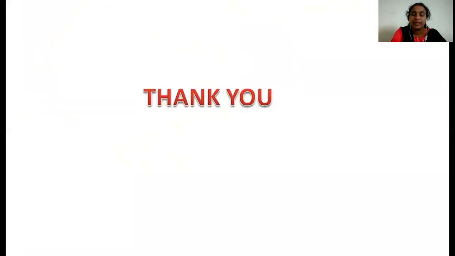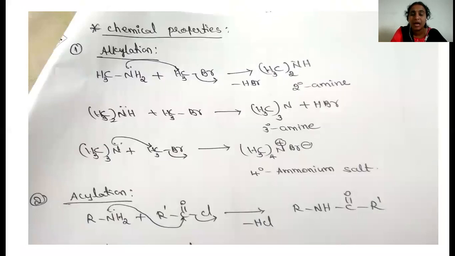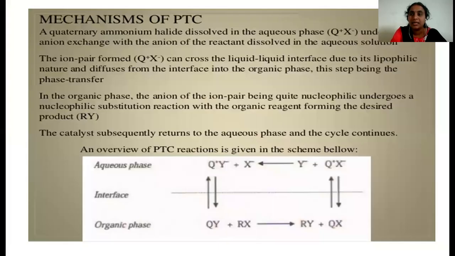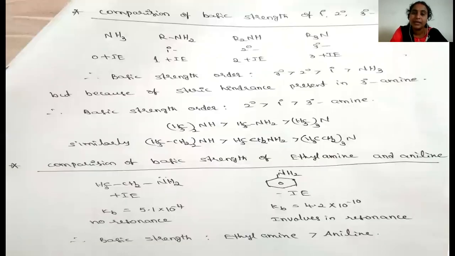So today we discussed the physical properties of the amines and the basic nature of the amines. Among all these amines, primary, secondary, tertiary, generally as the plus I effect groups increase, the basic nature also should increase. But here there are a few exceptions.